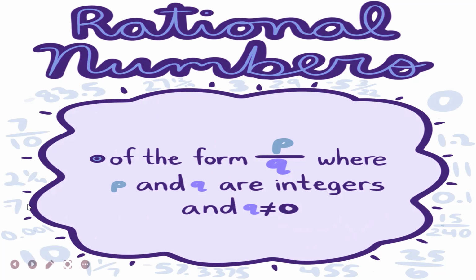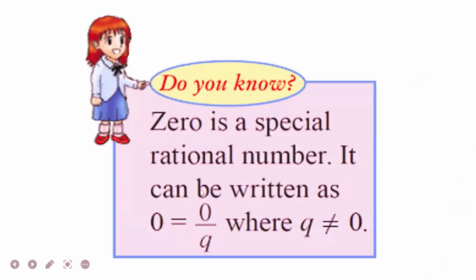You may check here in the surrounding of this bubble-shaped figure, there are numbers written. They are known as rational numbers because they can be represented in the form of P by Q. Do you know 0 is a special rational number?